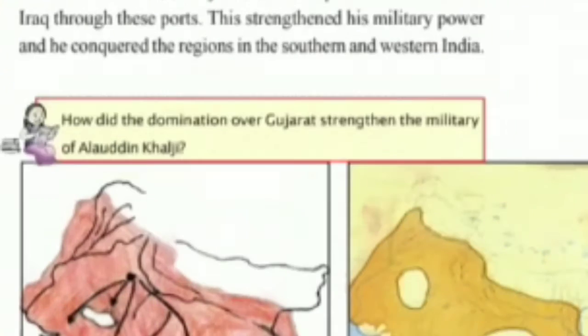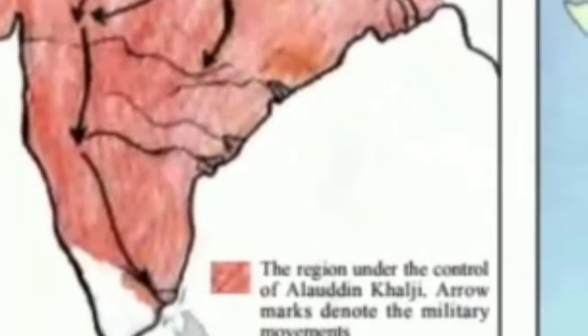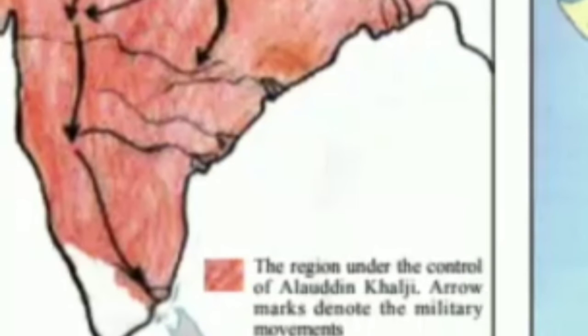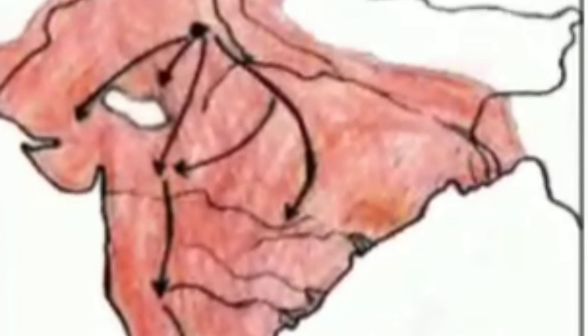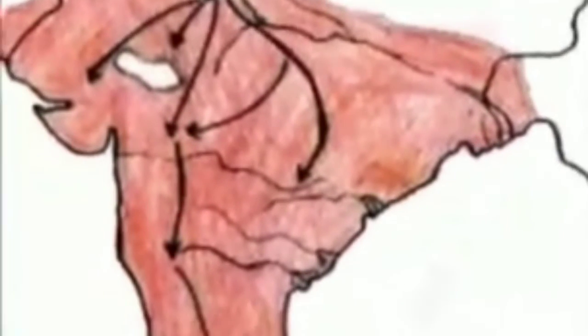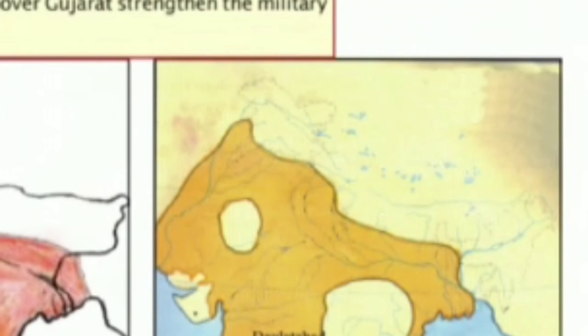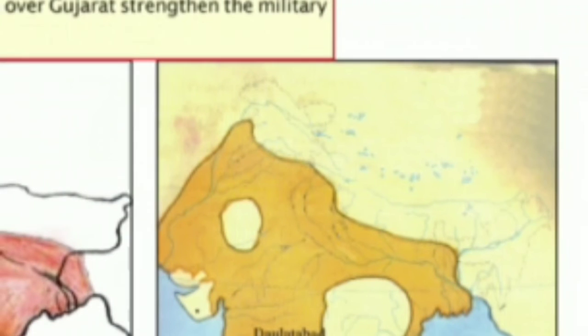You can see the map of the region under the control of Alauddin Khilji, where arrow marks denote the military movement. Next we can see map 1.4, the region under the control of Muhammad bin Tughlaq. Here we can see another ruler, Muhammad bin Tughlaq.